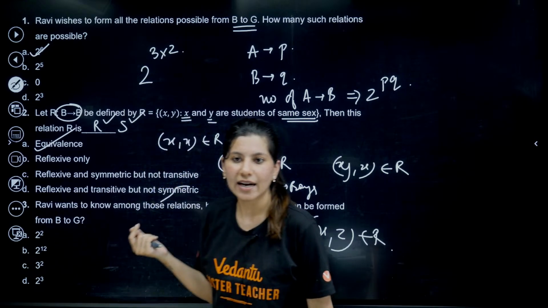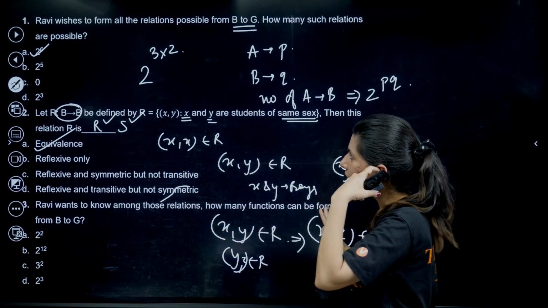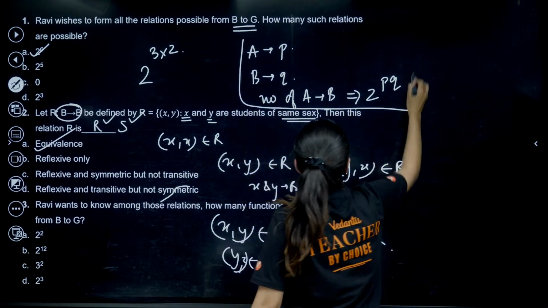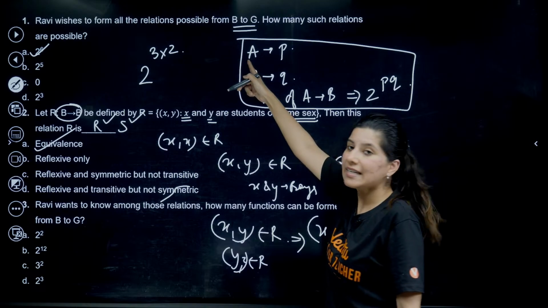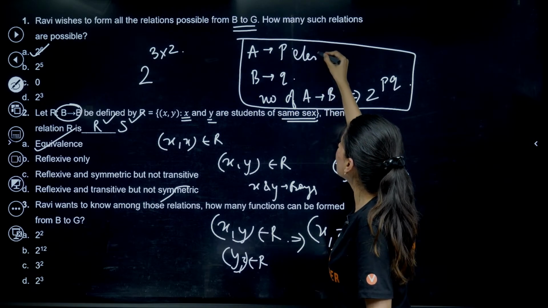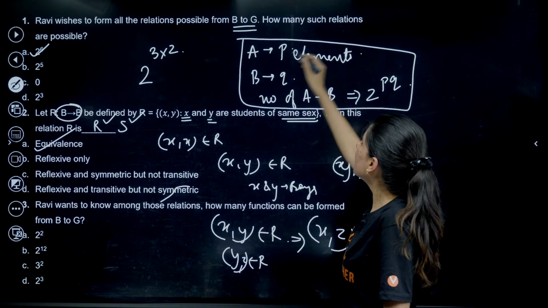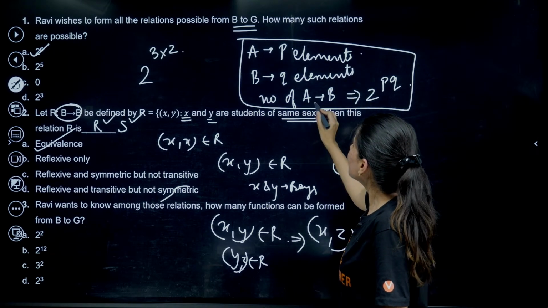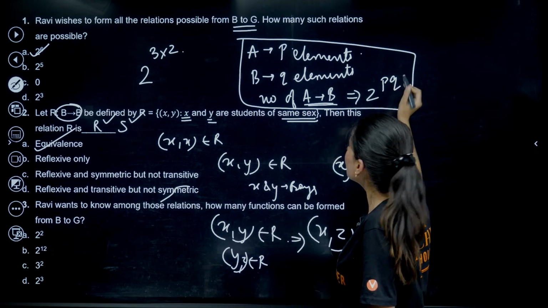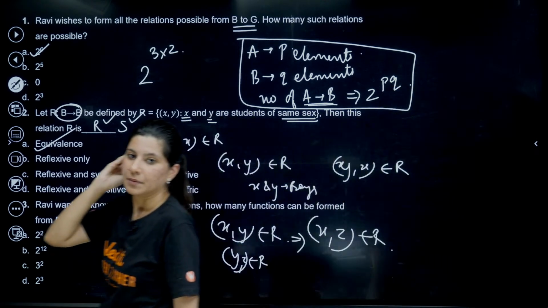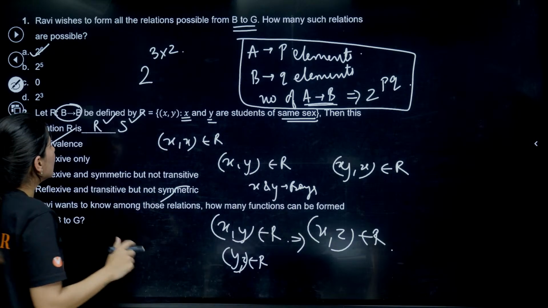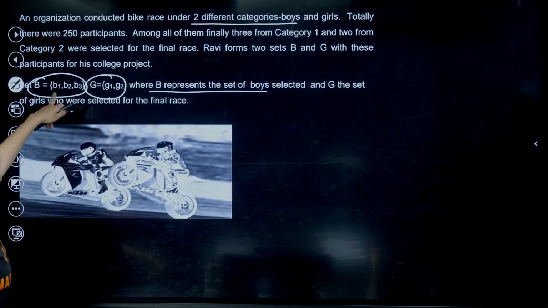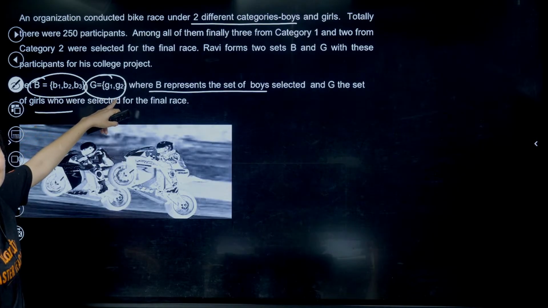Some of you are saying, ma'am, we don't know. Sanskar is saying the first option, can you please explain again? Okay. So basically, B to G. Understand the concept first. If you have set A having P elements and set B having Q elements, then the number of relations from A to B will be 2 raised to power PQ. So the number of relations from B to G, can you now see? B has 3 elements, G has 2 elements.